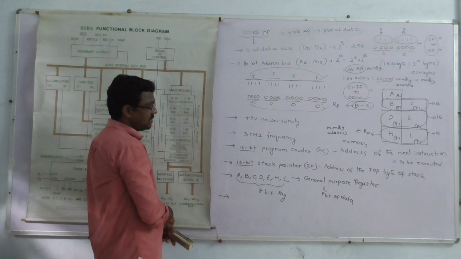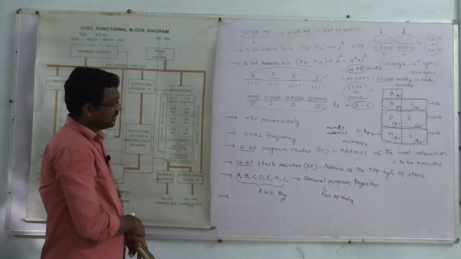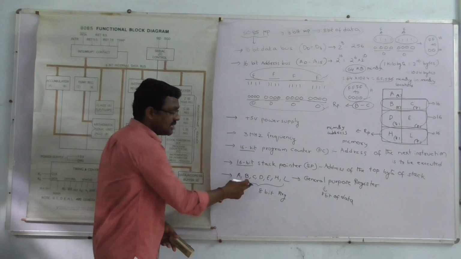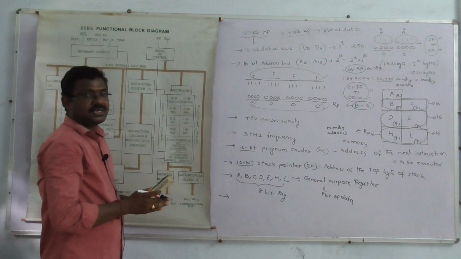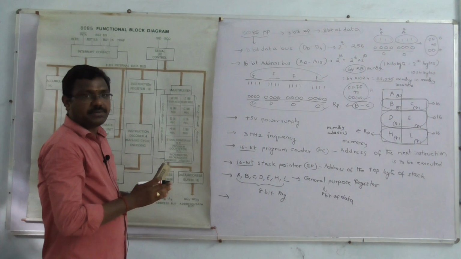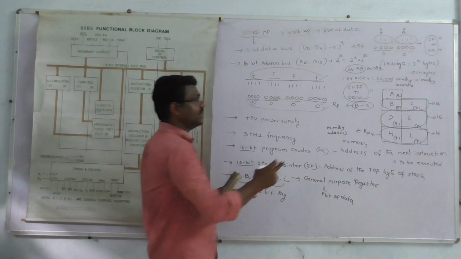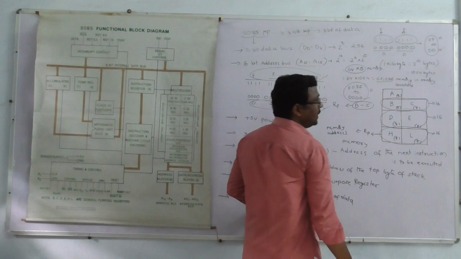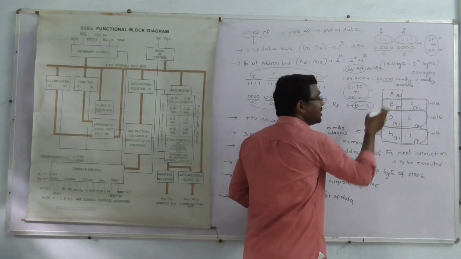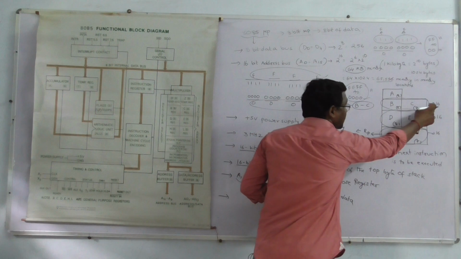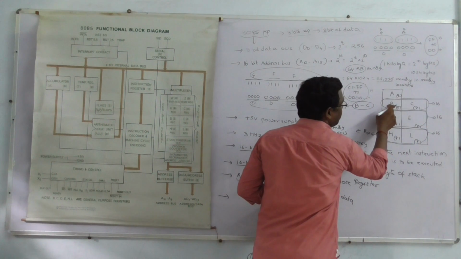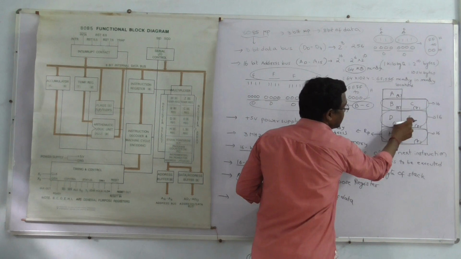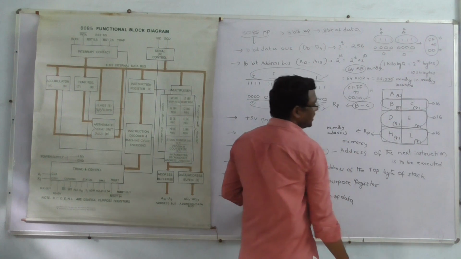The general purpose registers: accumulator register, B register, C register, D register, E register, H register, L register. These are 8-bit registers, individually. You can store 8-bit of information only. These registers can also work as 16-bit. These registers are paired: B register is combined with C register, D register is combined with E register, H register is combined with L register.